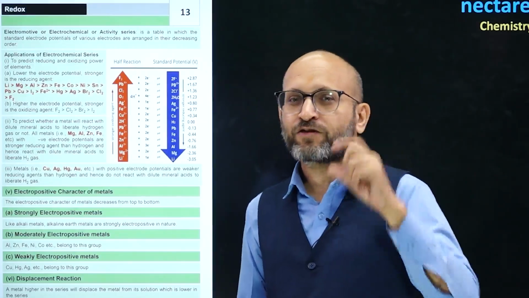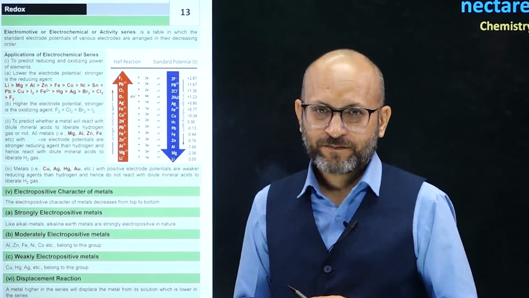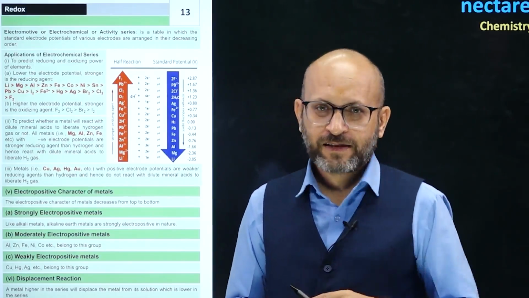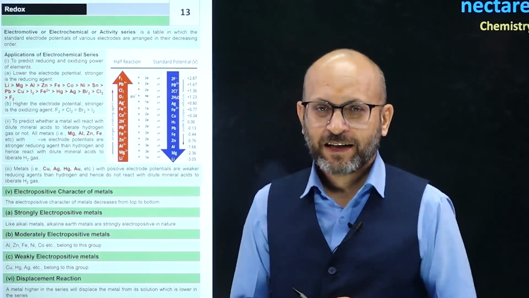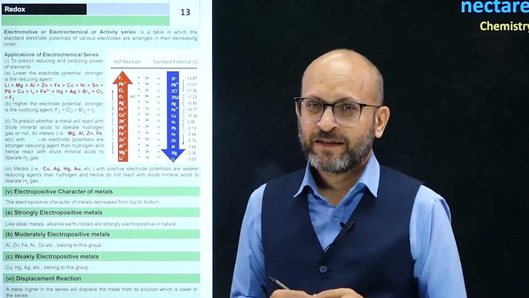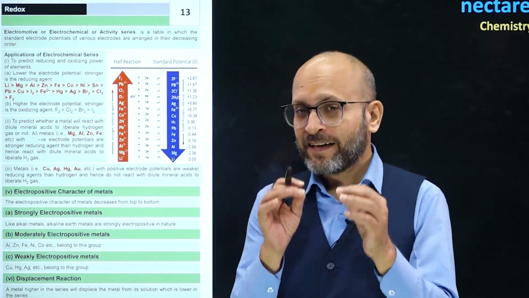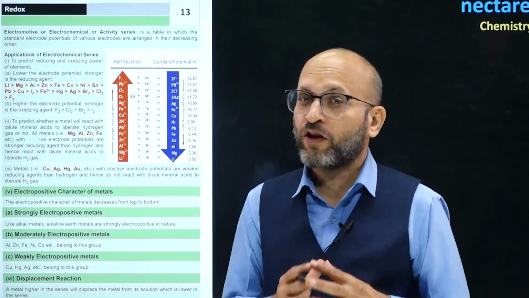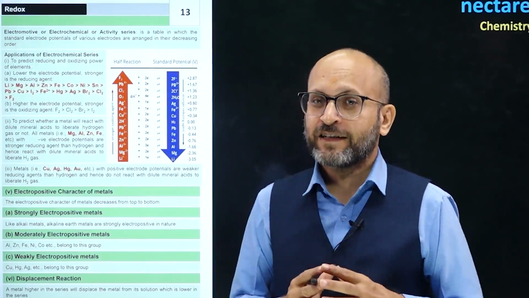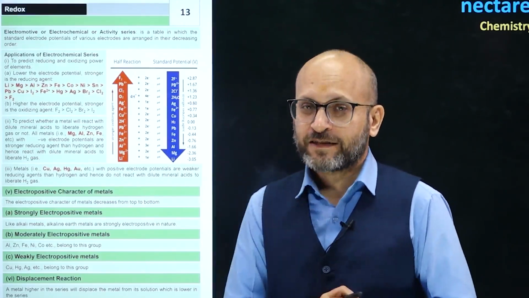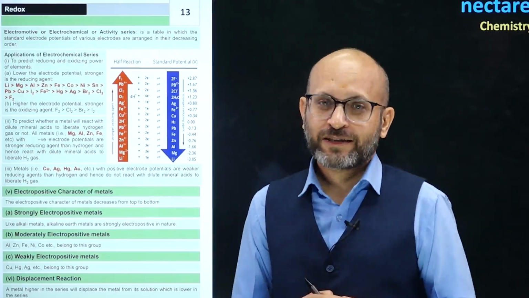The higher the electrode potential or reduction potential, the better the oxidizing agent. All non-metals, fluorine, chlorine, bromine, are good oxidizing agents. And metals such as lithium, magnesium, zinc have negative electrode potential values or reduction potential values. So they are not good oxidizing agents. In fact, they are good reducing agents. So metals are good reducing agents and non-metals are good oxidizing agents.